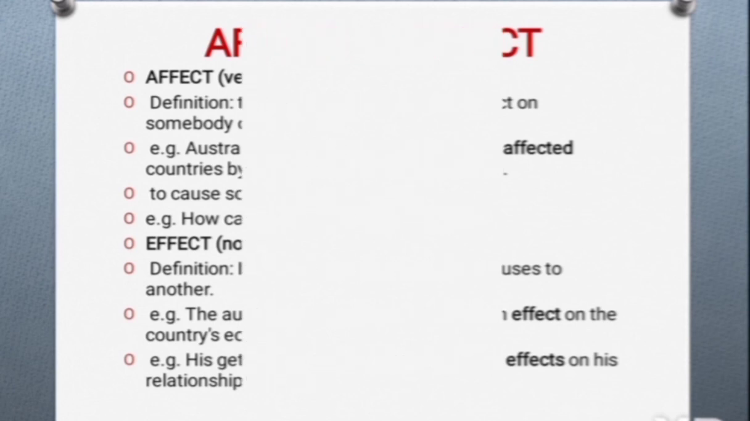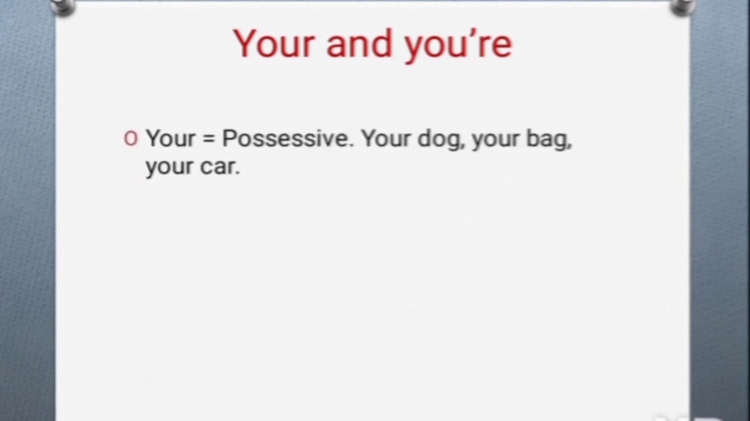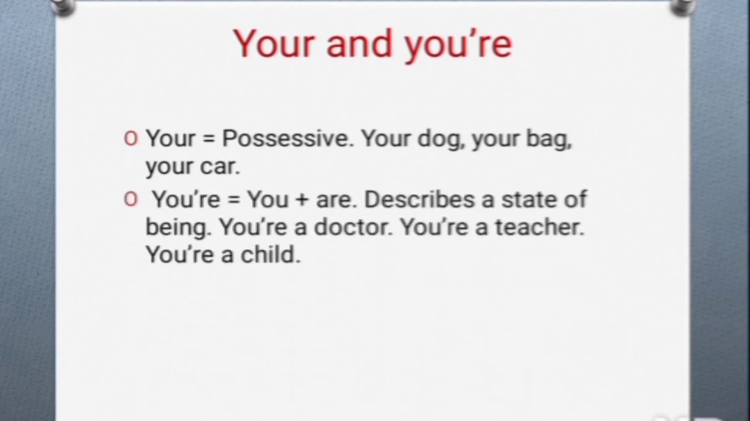Next one is your and you are. Now your is possessive. For example, your dog, your bag, your car. So you are having possession over those things, the dog, the bag, the car. So here we are using your, and you are is you plus are. So it describes a state of being. For example, you are a teacher, you are a doctor, you are an engineer, you are a child.